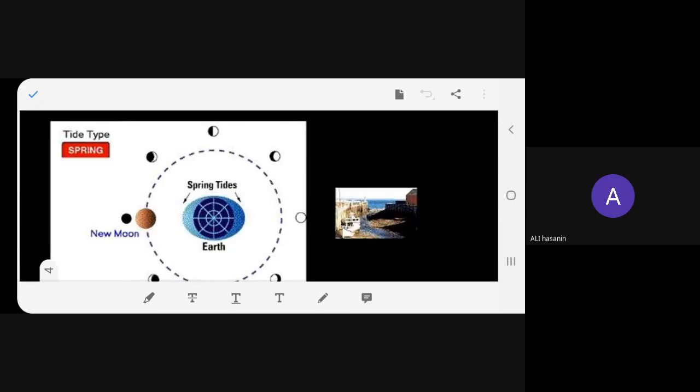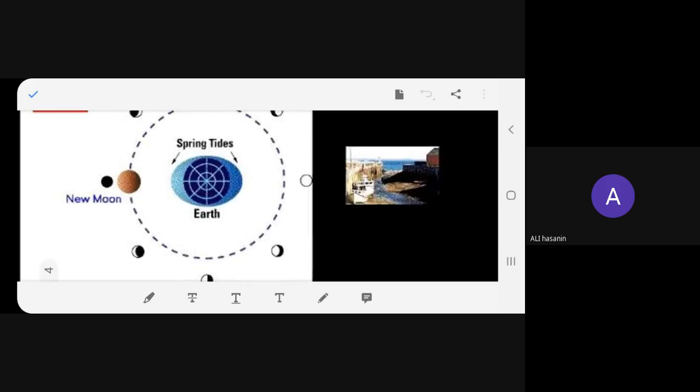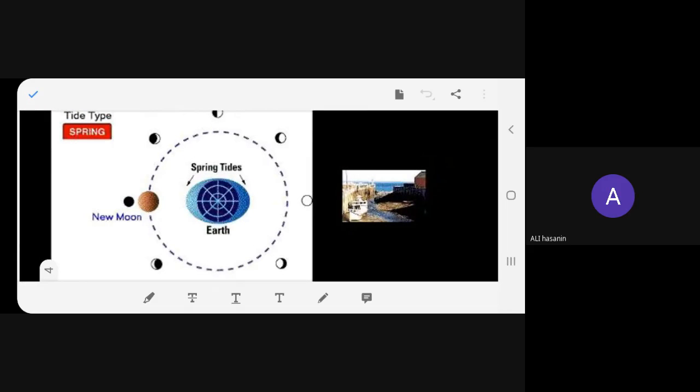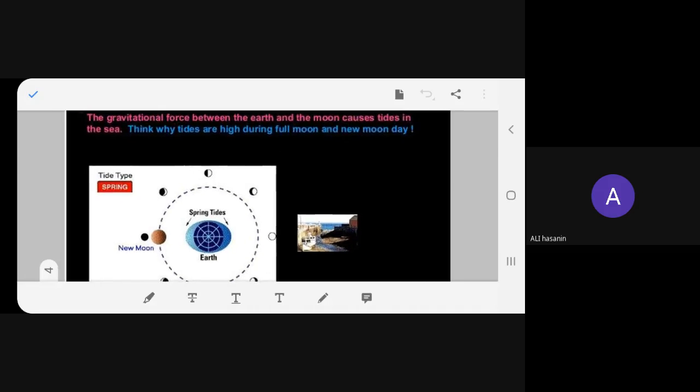Hello, hello. Yeah, ma'am. You understood? So for some time they completely cover the coast, and for some time they totally get exposed. So water recedes, it goes inside. That is called low tide. And when there is high tide, the coastal area gets covered with the seawater. So tides are also due to gravity.